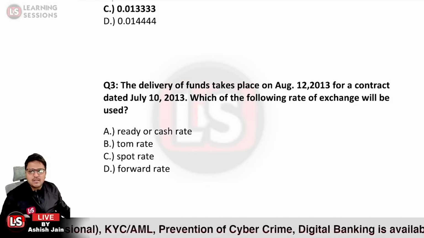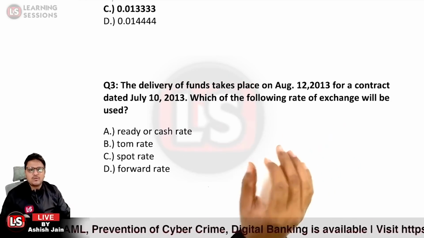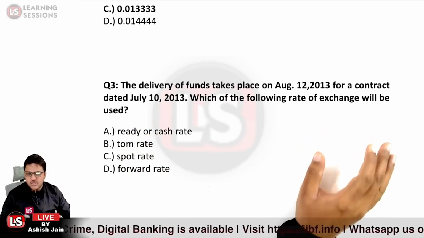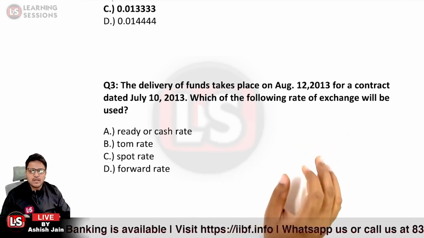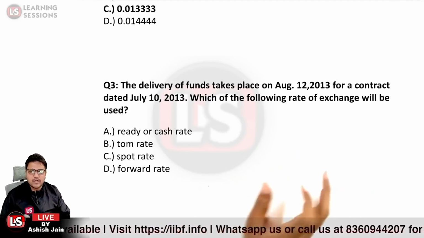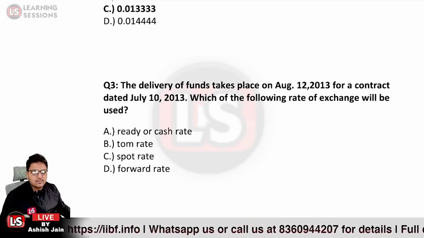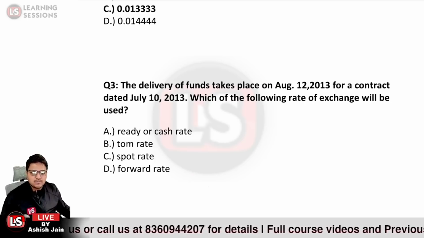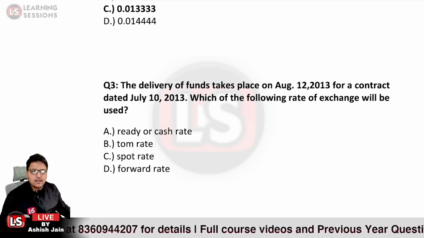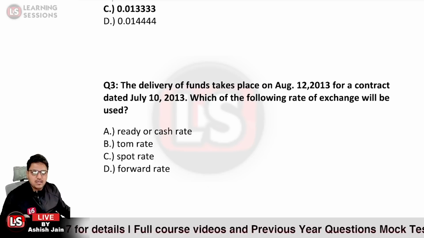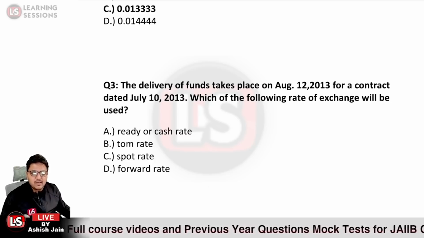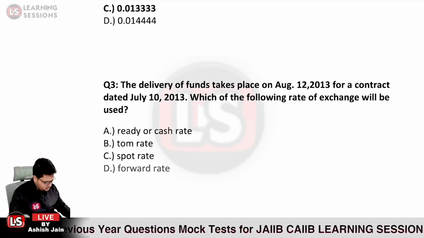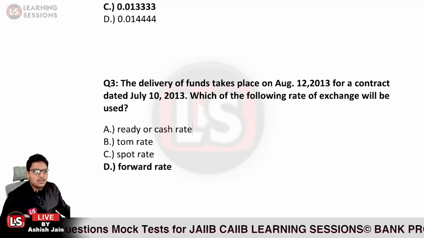It says, the delivery of funds takes place on August 12, 2013 for the contract dated July 10, 2013. Which of the following rate of exchange will be used? Ready or cash rate, term rate, spot rate, or forward rate? Which one would be the right answer? It is forward rate. So the right answer over here is option D, the forward rate, and Akshay has answered at the earliest. Okay, let's move to another question.